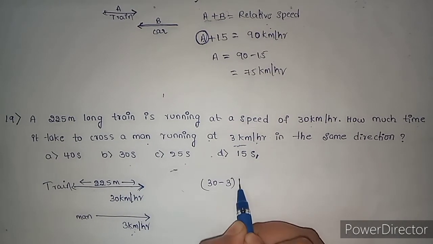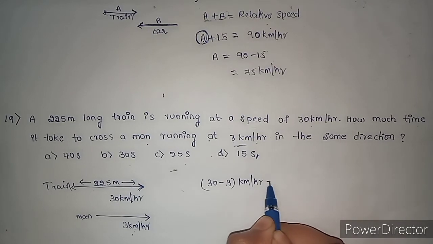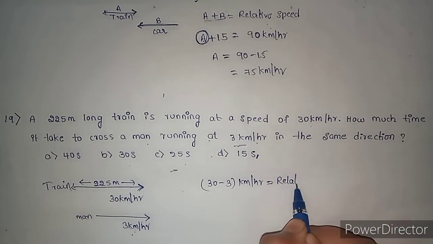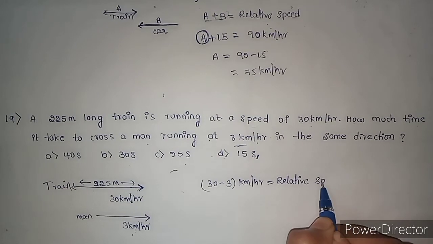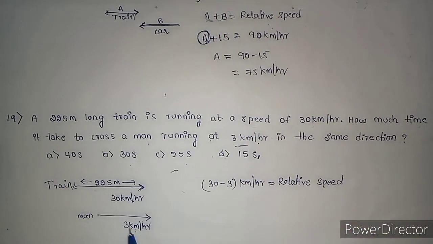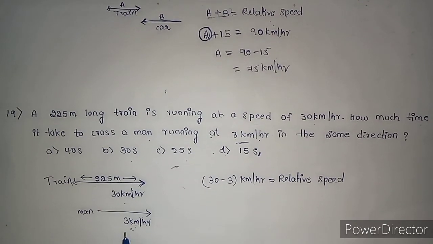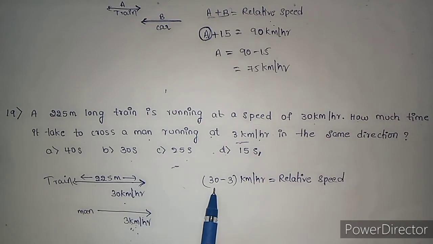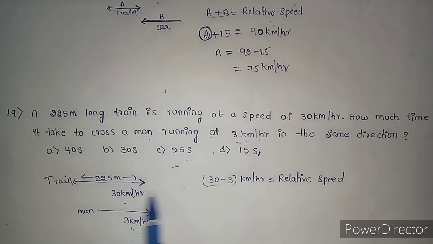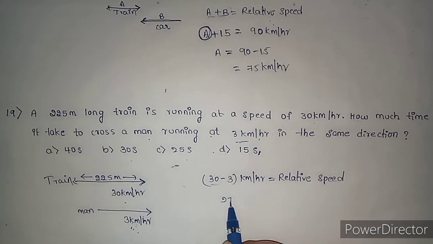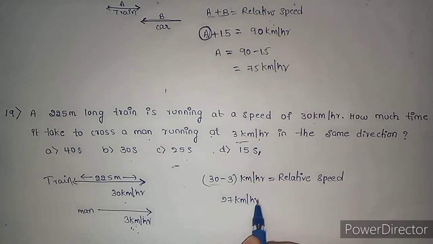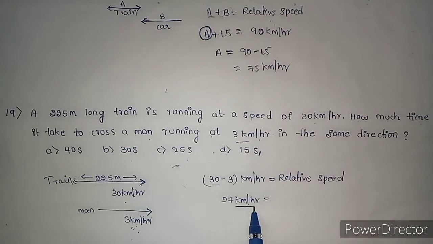That is 30 minus 3 km per hour equals the relative speed, because they are moving in the same direction. When they are moving in opposite directions, we add their speeds, but they are moving in the same direction, so I subtracted the speeds. That is 27 km per hour is the relative speed.